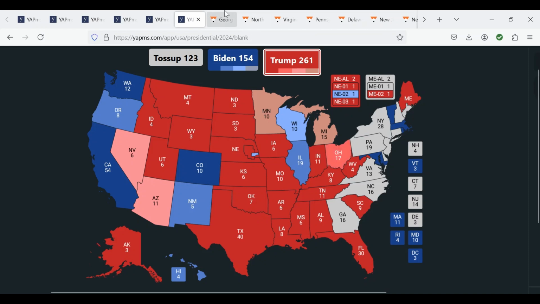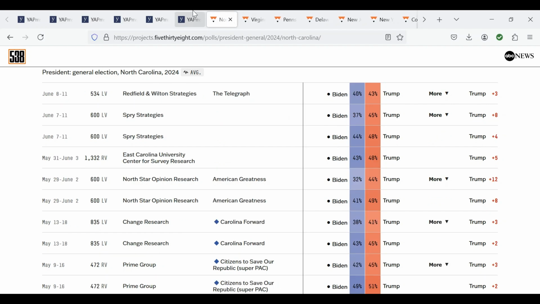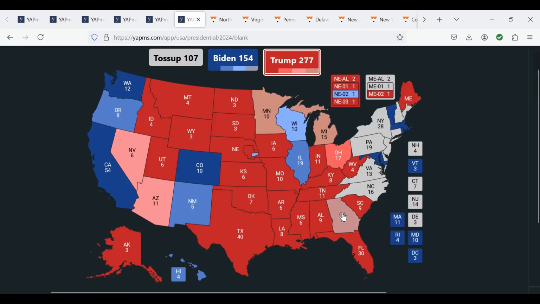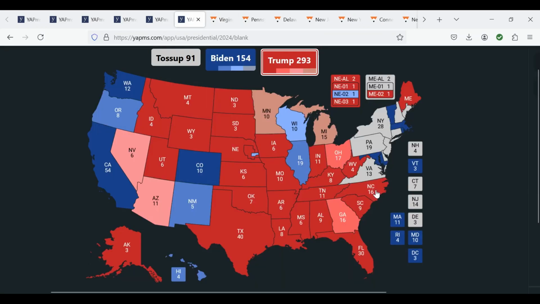Moving down to the state of Georgia, Trump currently leads by an average of just under 7 percentage points, which, due to the Democrats overperforming here by about 1 point, will just barely be likely Trump. Similar story in North Carolina, where Trump is currently leading by 7%. However, he would do 2 points better, making North Carolina likely Trump by a pretty substantial margin.